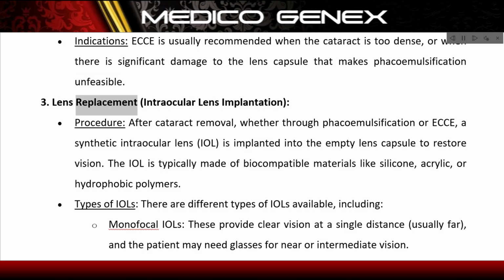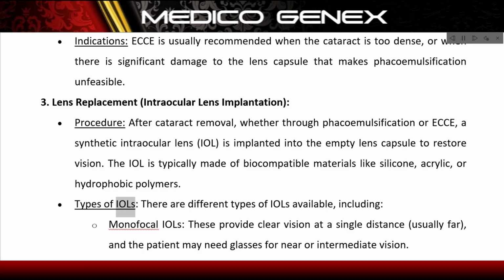3. Lens replacement, intraocular lens implantation. Procedure: after cataract removal, whether through phacoemulsification or ECE, a synthetic intraocular lens, IOL, is implanted into the empty lens capsule to restore vision. The IOL is typically made of biocompatible materials like silicone, acrylic, or hydrophobic polymers.